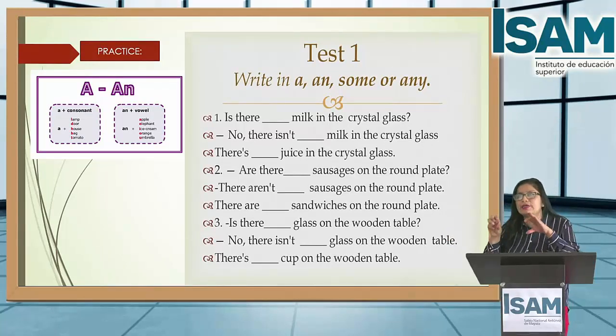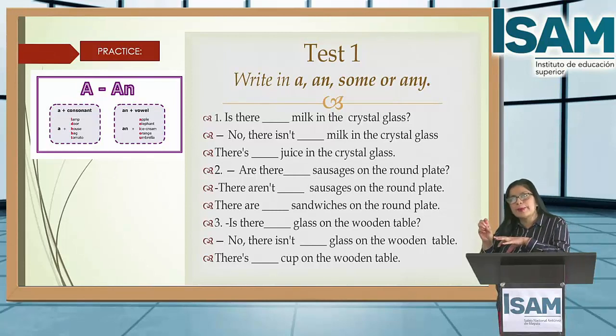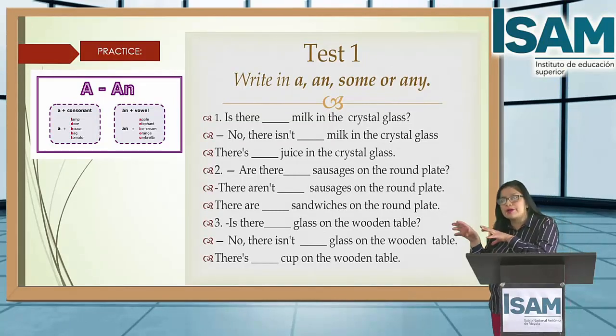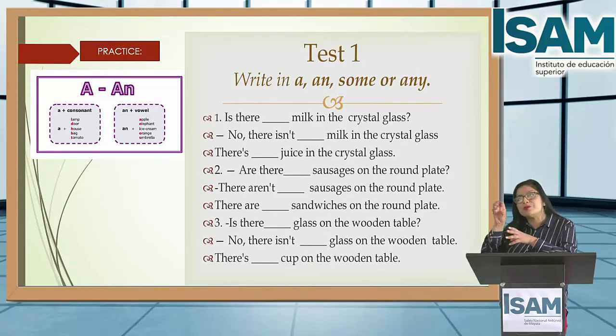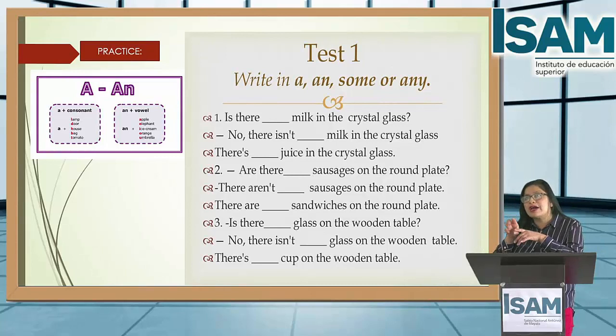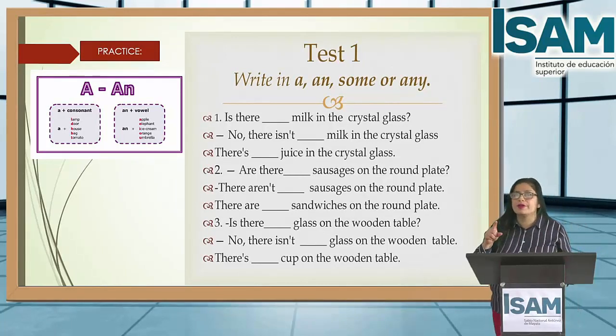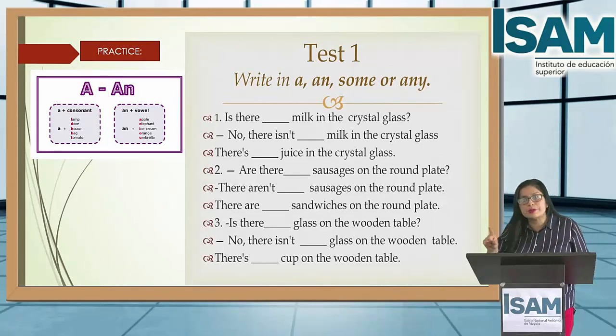Also, some and any you use for plural countable nouns and uncountable nouns. Some you use for plural countable nouns and uncountable nouns. Any you use for plural countable nouns, and also for uncountable nouns. Remember, uncountable nouns don't have a plural, only countable nouns have a plural. Okay?